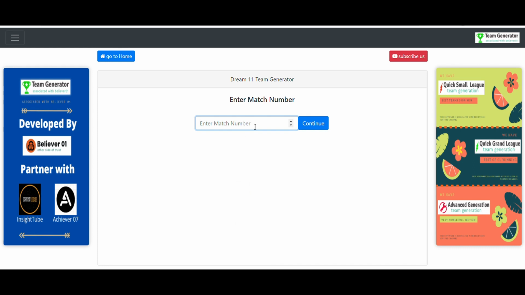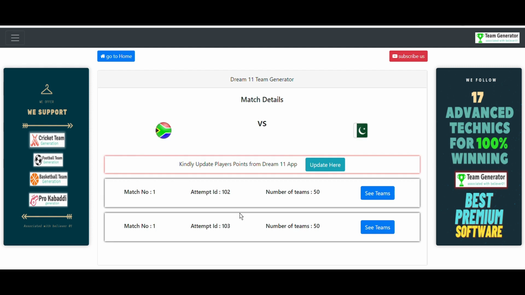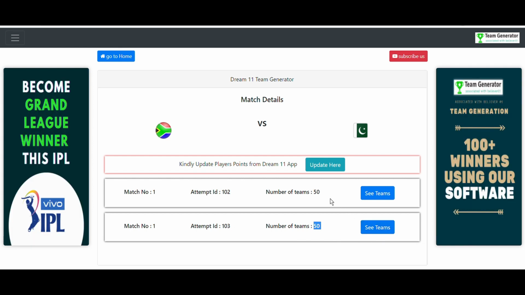What is the match number that we gave previously for the previously generated teams? 1 is the match number. That's what you have to give here. And you can see just now I have generated 50 teams right here. You can see all those 50 teams, if you want to see them.